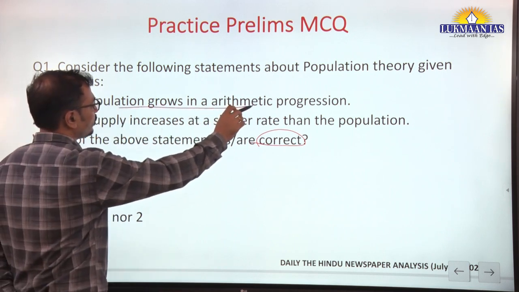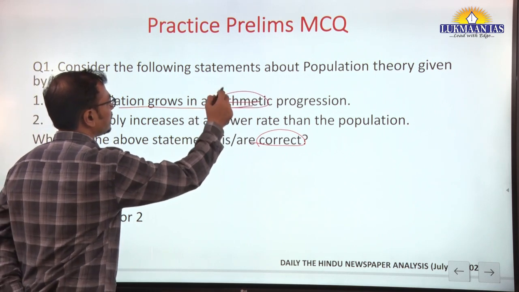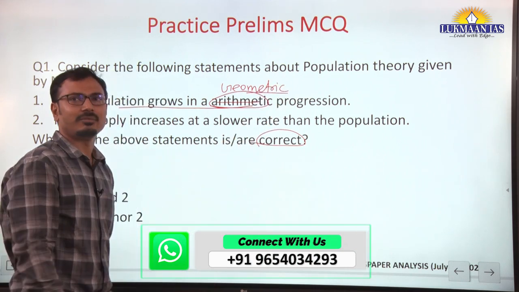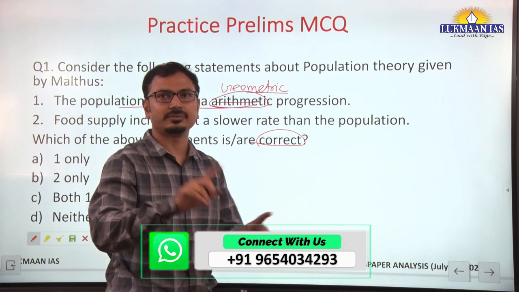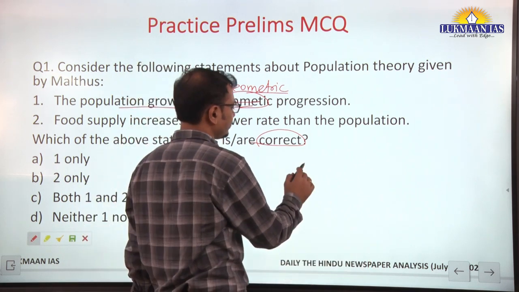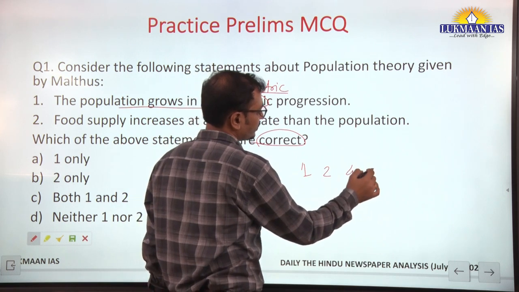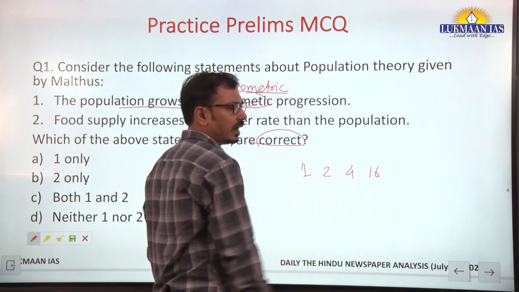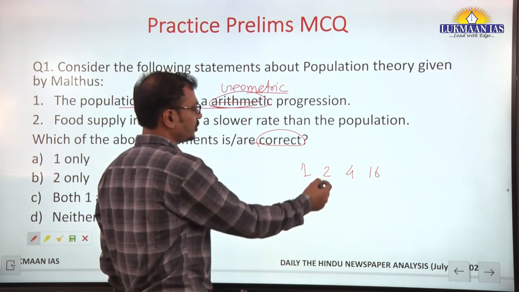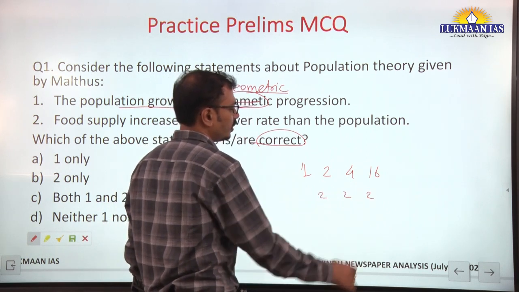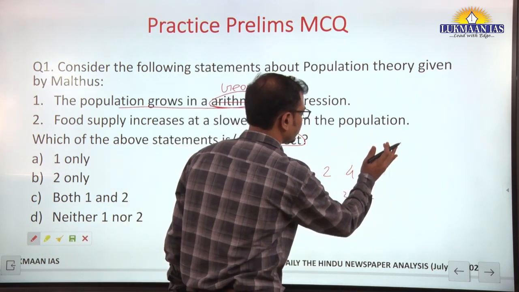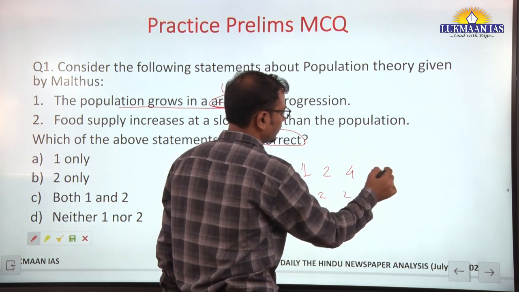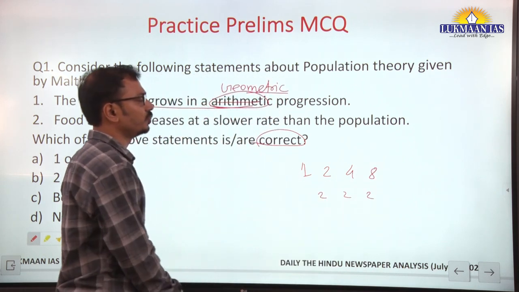Correct statements: population grows not in arithmetic progression, but in geometric progression. Yes, in mathematics we learn about arithmetic and geometric progressions, right? What is geometric progression? The ratio between adjacent terms is the same.